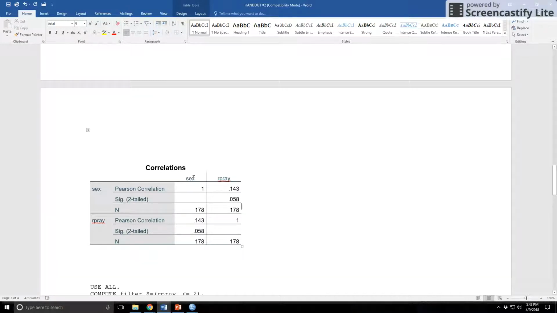When you have a dichotomous variable like sex with just two groups, 0 and 1, the sign, this is a positive, even though there's no plus there, it is a positive number. The sign tells you how the ones differ from the zeros. Again, I had 178 cases, 178 people. They told me what their sex was, how often they prayed. So think of each pair of answers. What's your sex? How often do you pray?